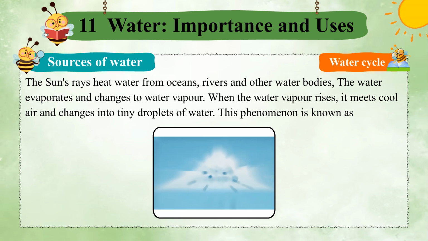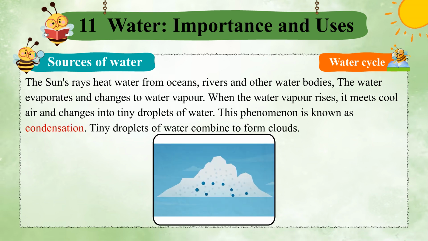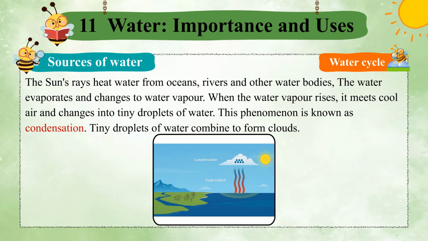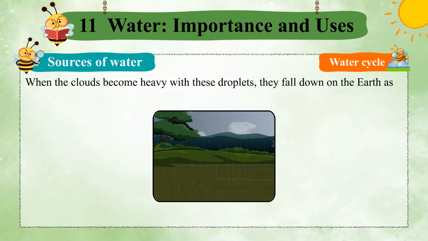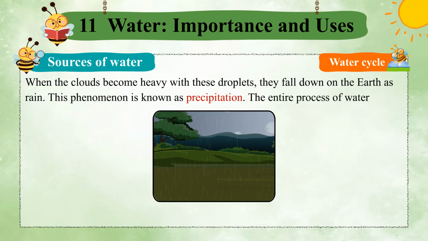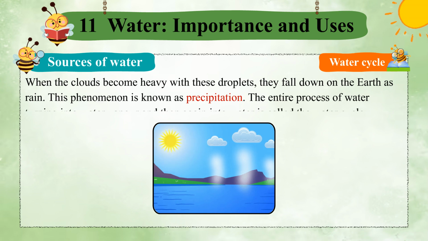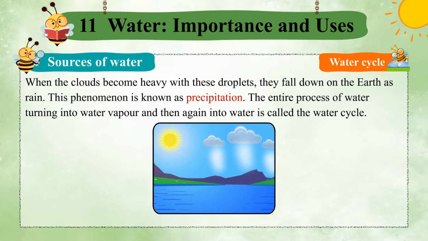This phenomenon is known as condensation. Tiny droplets of water combine to form clouds. When the clouds become heavy with these droplets, they fall down on the earth as rain. This phenomenon is known as precipitation. The entire process of water turning into water vapor and then again into water is called the water cycle.